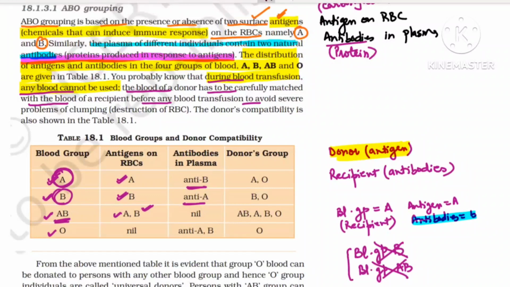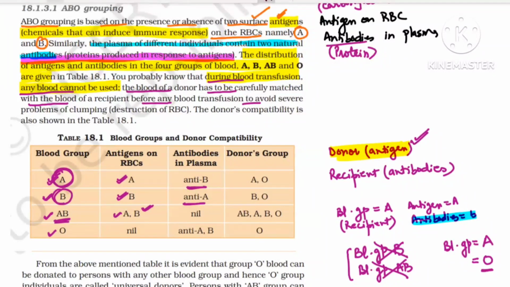Which blood group can I give? A blood group can give to the same blood group. Another one who can give is the O blood group. Why? Because the O blood group does not have any antigen. Please remember, donor antigen is important. We have to check that the donor antigen should not match the recipient antibodies. They should not be of the same type. If they become the same type, clumping will occur.